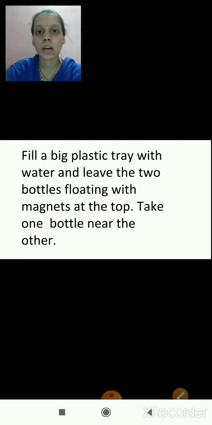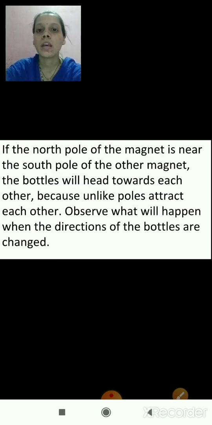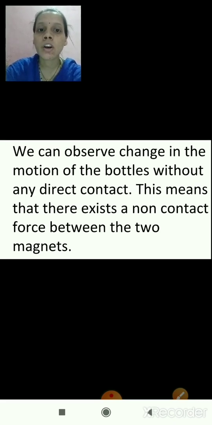Take one bottle near the other bottle. If the north pole of the magnet is near the south pole of the other magnet, the bottles will head towards each other, meaning they will come close to each other, because unlike poles attract each other. If the north pole comes close to the south pole, they will get attracted towards each other. Observe what will happen when the directions of the bottles are changed. We can observe a change in the motion of the bottles without any direct contact.